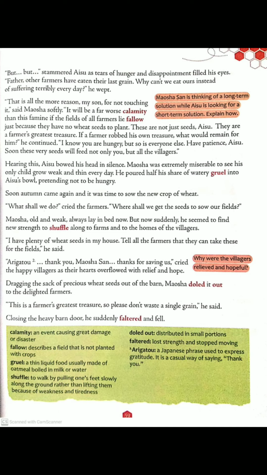"These are not just seeds, Isu, they are a farmer's greatest treasure. If a farmer robbed his own treasure, what would remain for him?" He continued. Now he is telling his son very softly that if a farmer robs his own treasure, what would remain for him? Nothing. "I know you are hungry, but so is everyone else. Have patience, Isu. Soon these very seeds will feed not only you, but all the villagers."